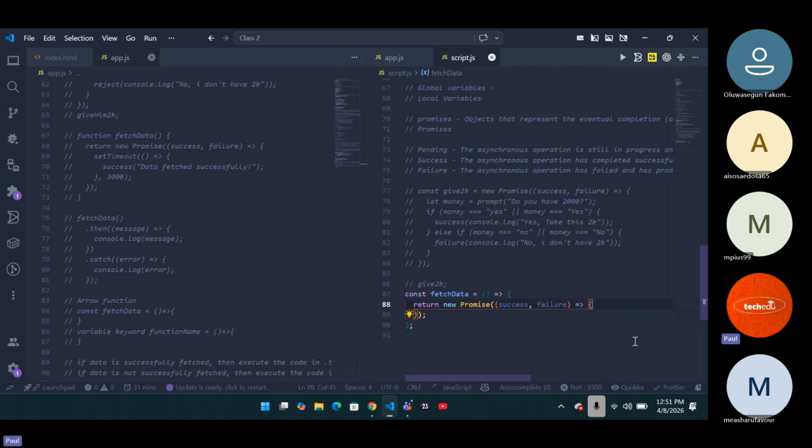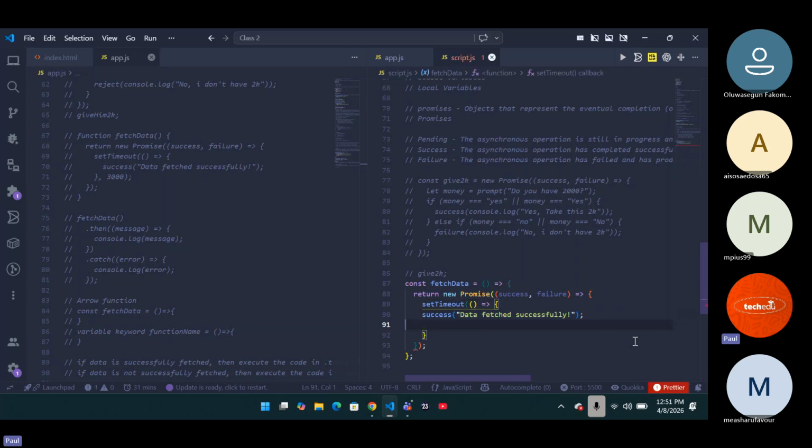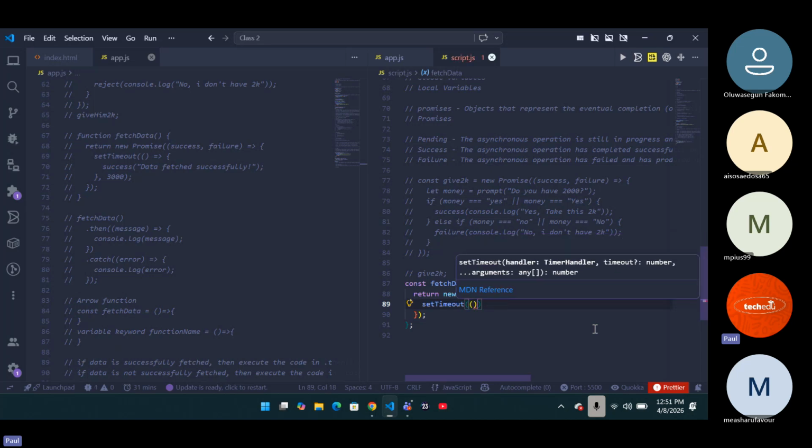I'm going to wrap it up in a setTimeout function. And I'm going to say success should now be fetched successfully. I think there's a problem with my setTimeout. Okay, good.